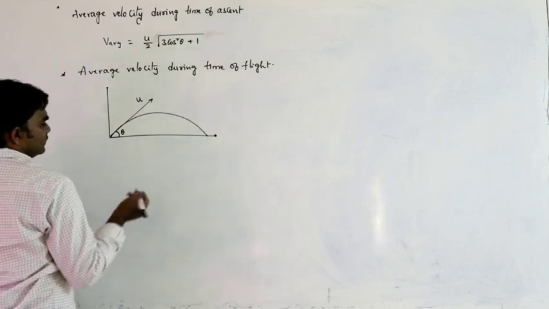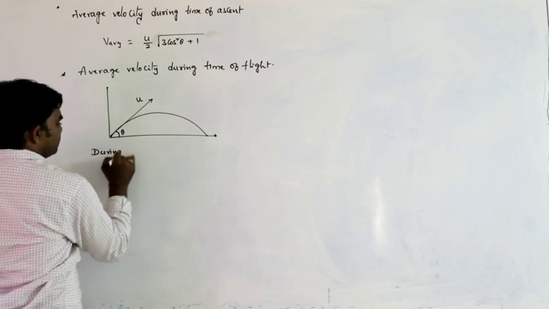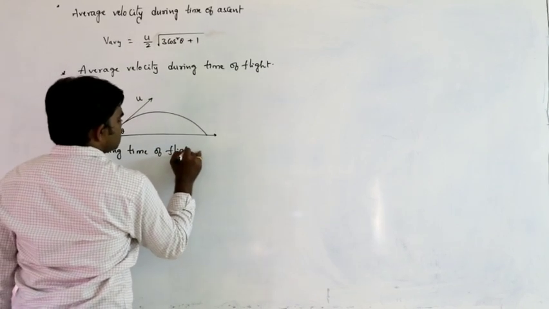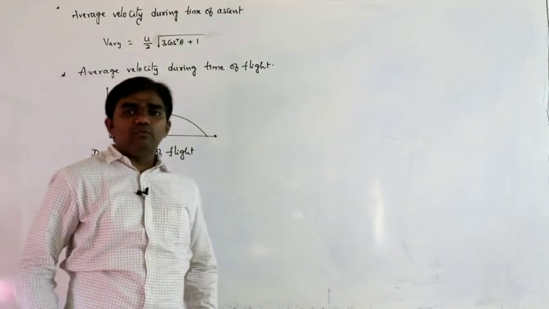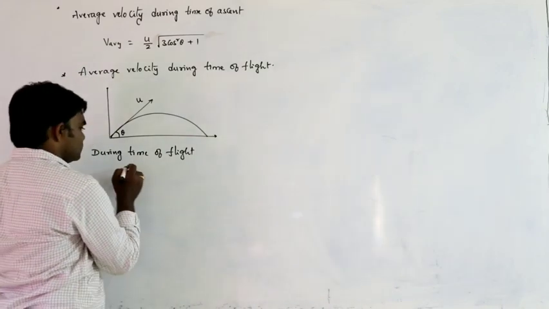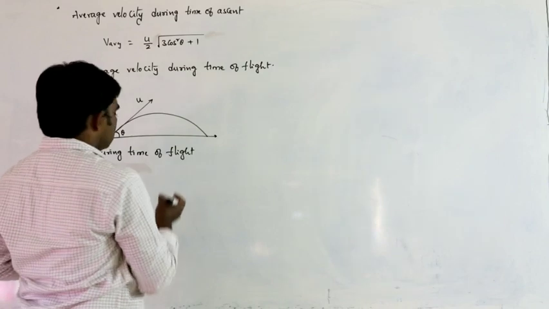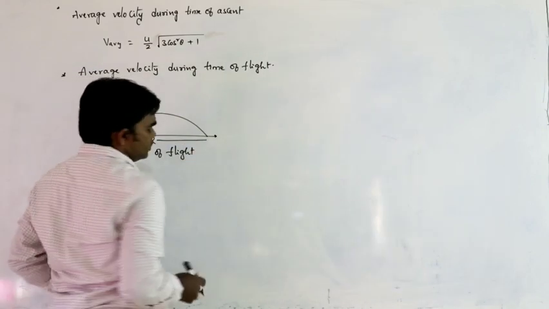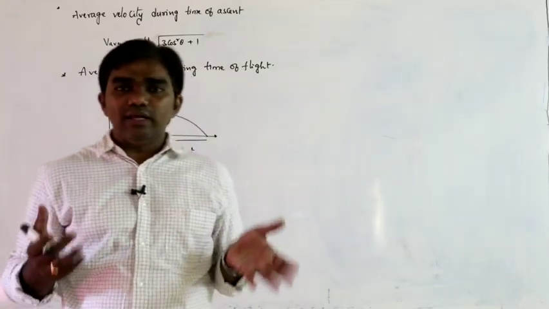How can we calculate? See here, during time of flight, what is the displacement of the body? Displacement is nothing but only the range, because along the vertical direction the body doesn't have any vertical displacement.